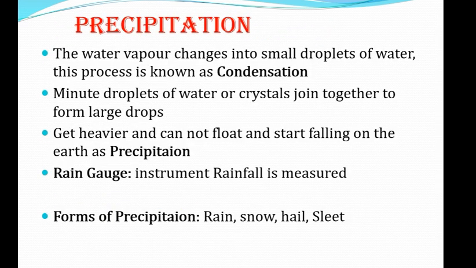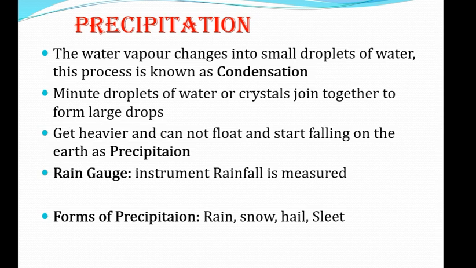Next we have the precipitation. Okay, we have covered the humidity. After humidity, if the air has much content of water vapor, then what will happen? Then we have the condensation and precipitation. We will discuss what it means.